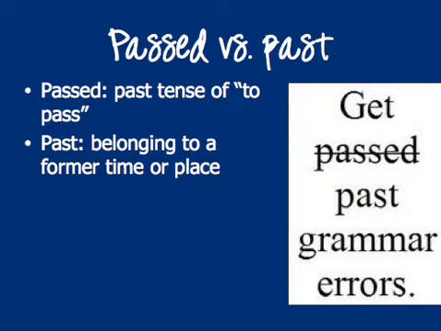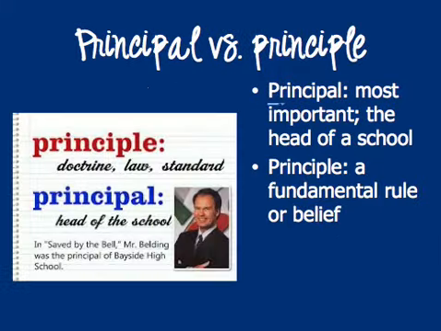Loose obviously also means not tightly, like your shoelaces could be tied loosely. Past and passed. Passed with an ed is the past tense of the verb to pass, whereas past with a t is talking about the opposite of the future. It's a former time or place. Principal and principle. Principal with a PAL at the end means the most important, the head of a school, and a lot of people remember that by thinking of the fact that a principal should be your pal, PAL, whereas principle with a PLE means a fundamental rule or belief.